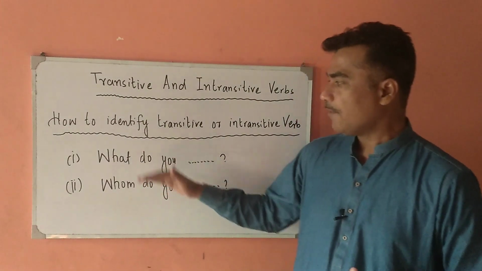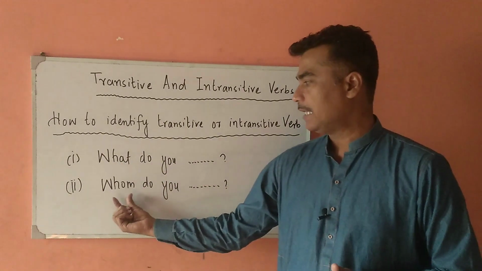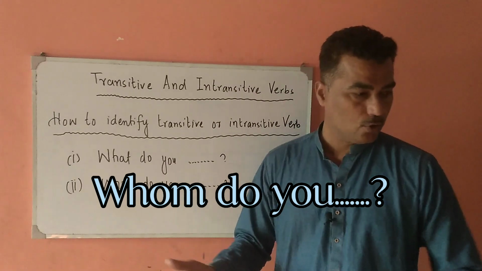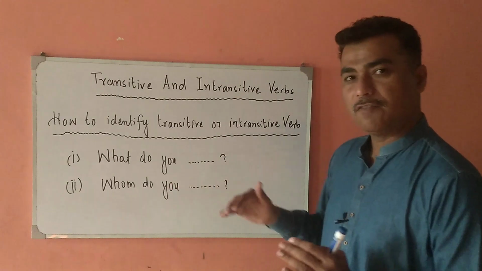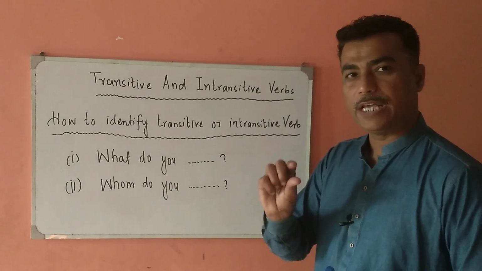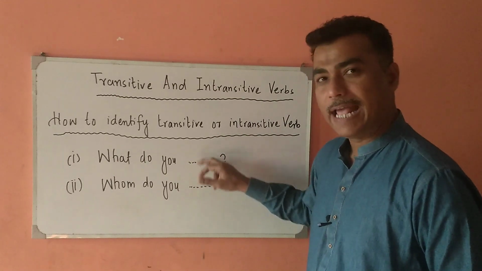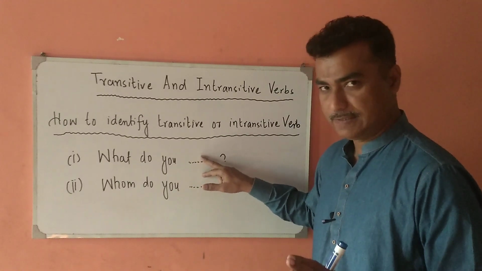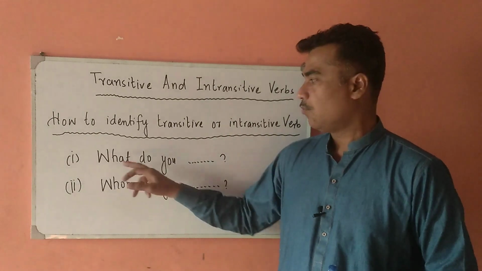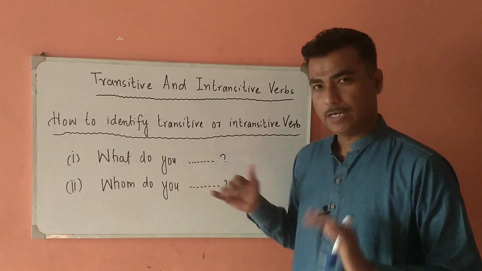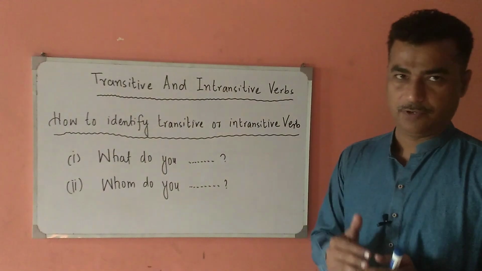Now we have two types of phrases here: what do you, and whom do you. We have to identify whether the verb is transitive or intransitive. We have to take the first form of the verb and place it one after another in both phrases. For example, if there is a verb play, what do you play? It is giving us a sense. So it means that play is a transitive verb.